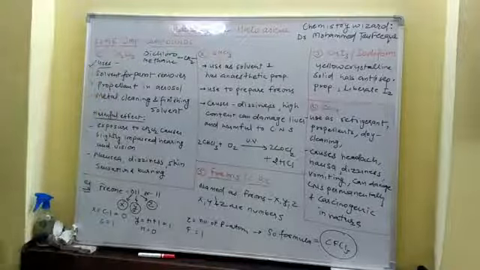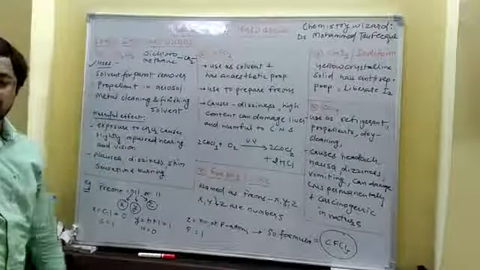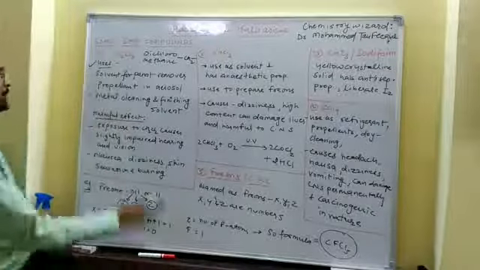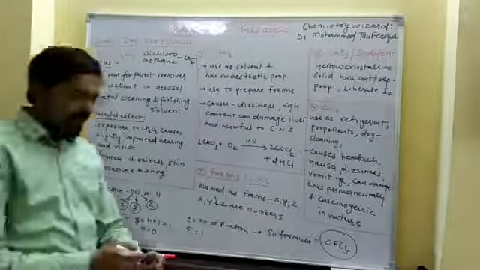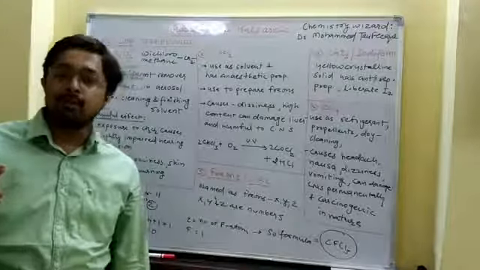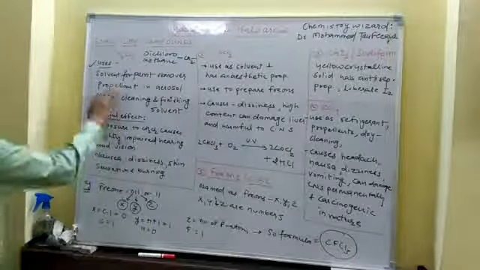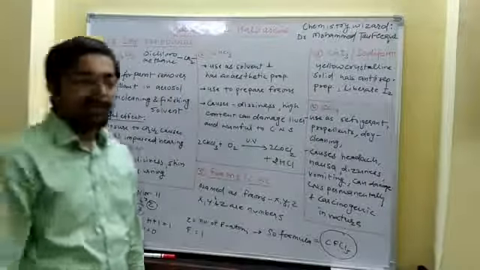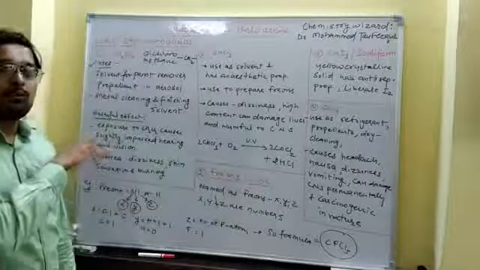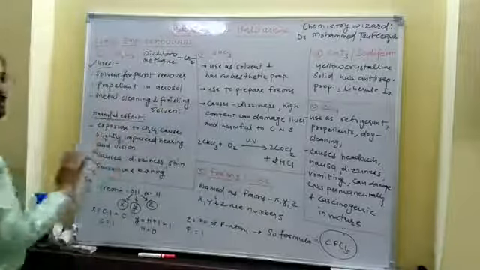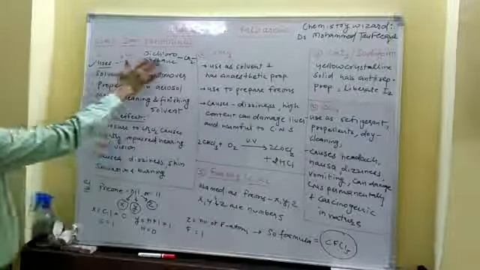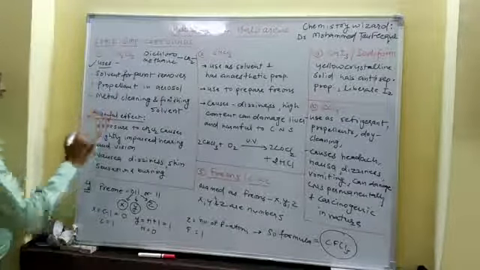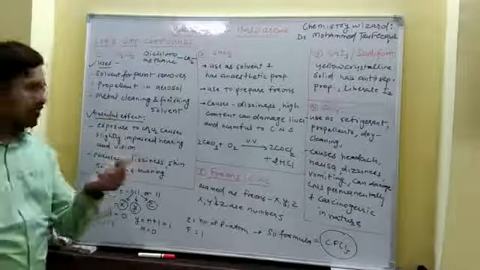First, let's talk about the uses. It is a solvent for paint remover. If you want to remove paint from any surface, then you can use CH2Cl2. It is a propellant in aerosol. Aerosol means like shaving foam. It is used as a propellant in aerosol, metal cleaning and finishing solvent. To clean the metal surface, to remove the rust, and to give a shiny surface, we can use dichloromethane or methylene dichloride. It has very harmful effect. That's why it has very limited applications.